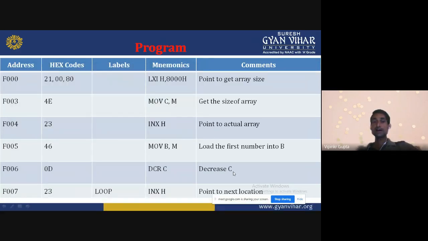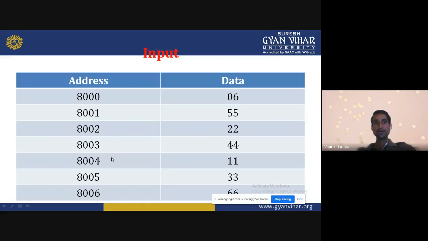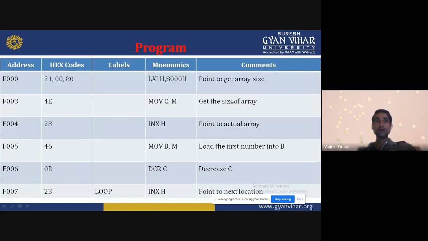Now decrease C. C is the register which contains the number of data bytes, how many there are: 1, 2, 3, 4, 5 and 6. So the C register will be used for counting purpose, how many data will be available, these are the data we want to compare. So first we do the comparison. INX H, DCR C, INX H.